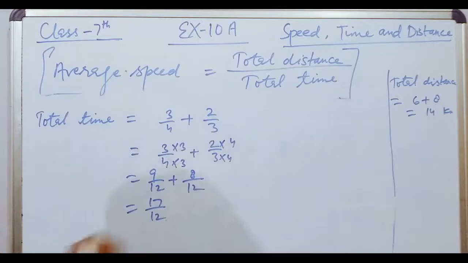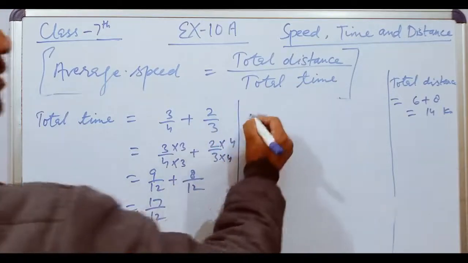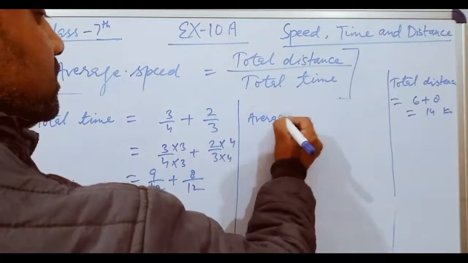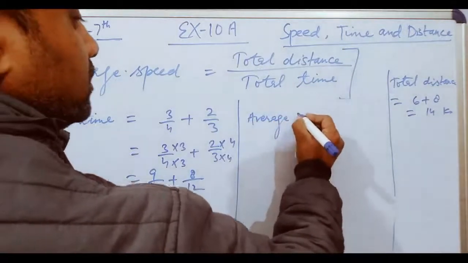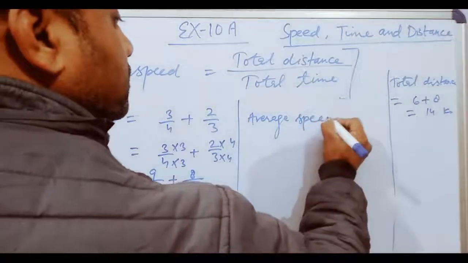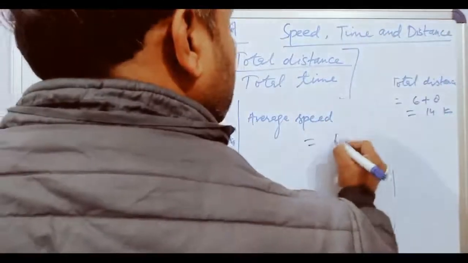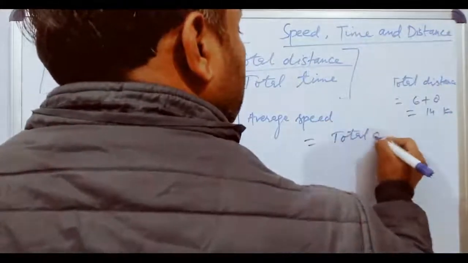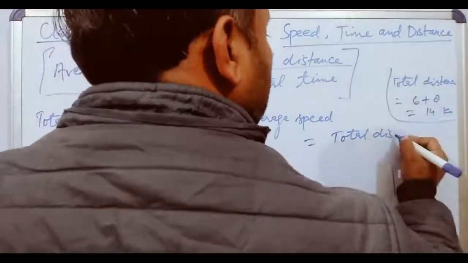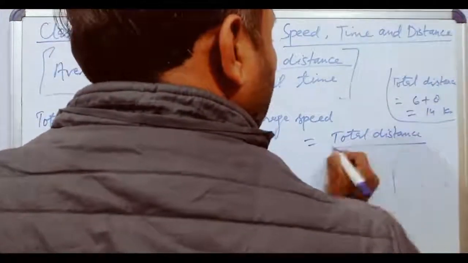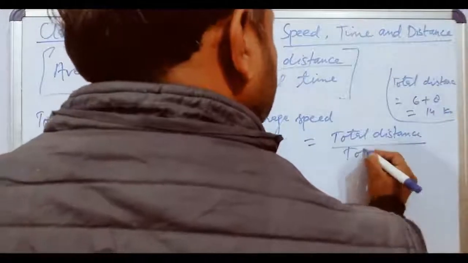So now average speed equal to total distance upon total time.